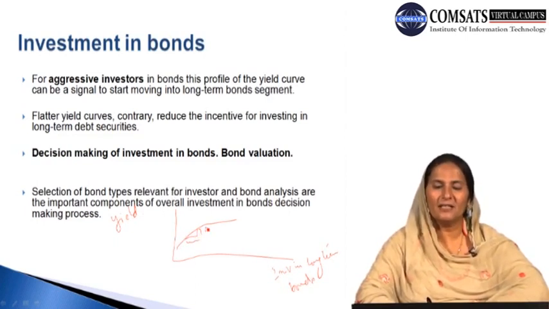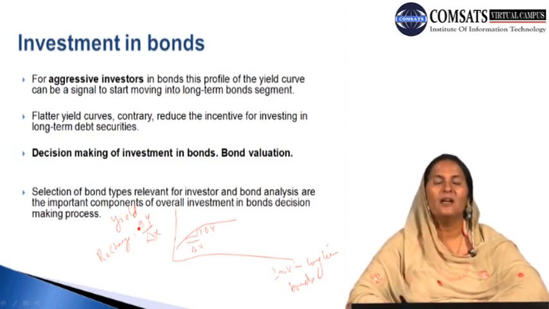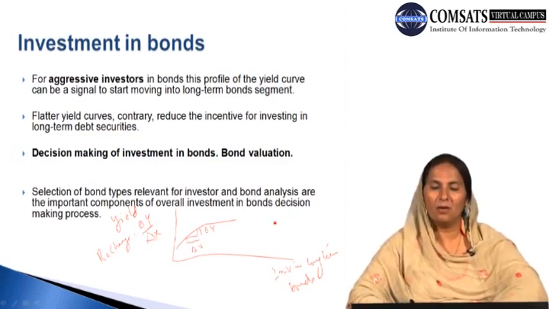The vertical change is indicating a change in y. Here along the horizontal axis we have change in x. So the rate of change basically indicates the rate of change. What is the rate of change? It is equal to delta y over delta x. We can say that it is the change in y resulting from change in x, that is, what is the response of the yield towards the investment in long-term bonds, which are indicated by change in x.